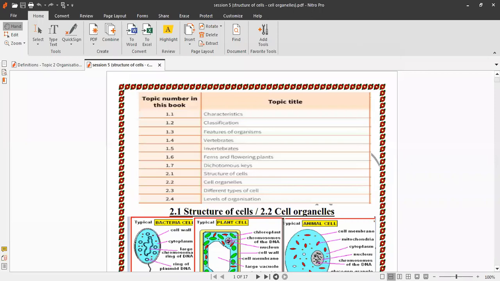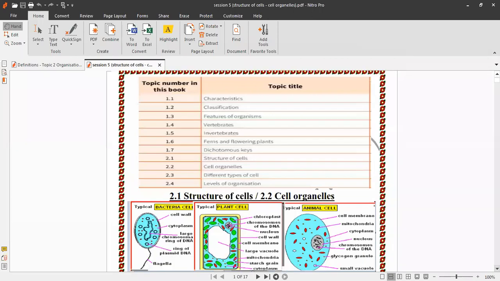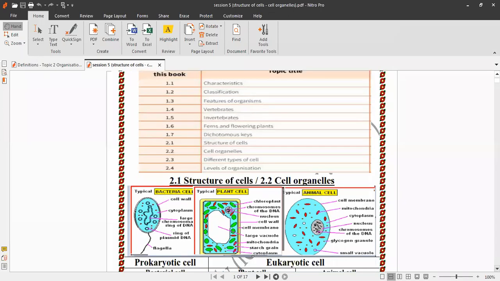Chapter number 1, we talked about classification and the characteristics and features of organisms, vertebrates, invertebrates, ferns, flowering plants, and dichotomous key. Second chapter is about the structure of cells, cell organelles, different types of cells or specialized cells, and levels of organization.